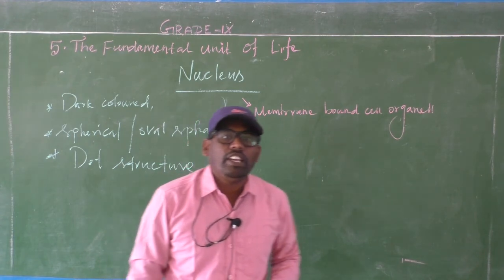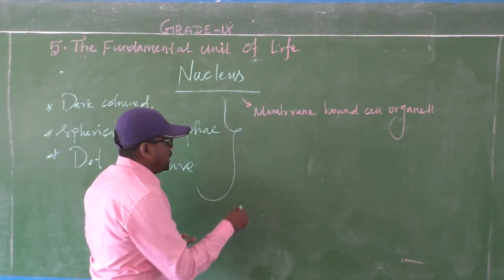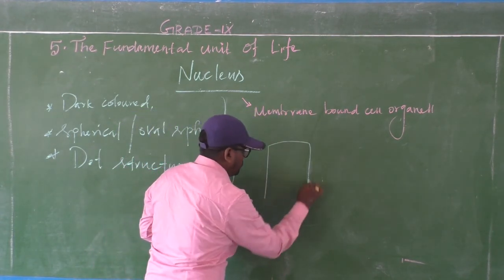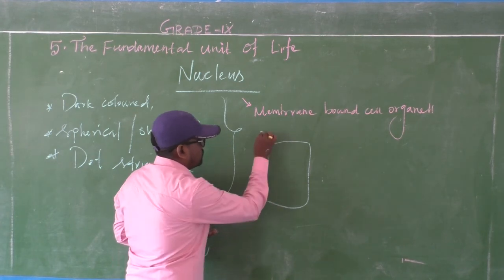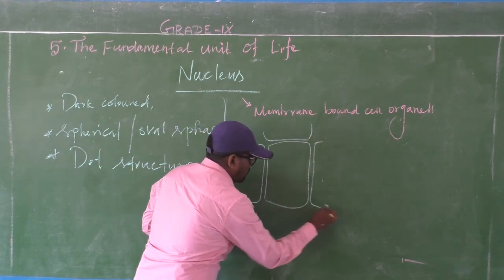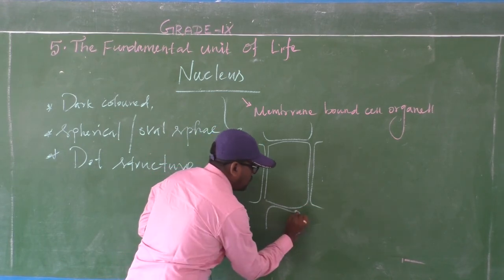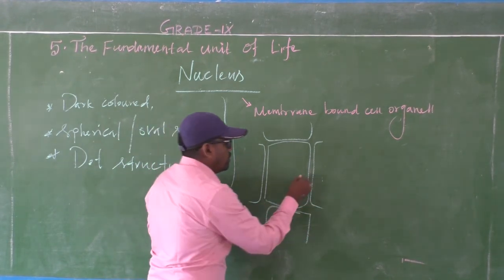There are some differences. If you see the plant cell, the nucleus will be in a corner.